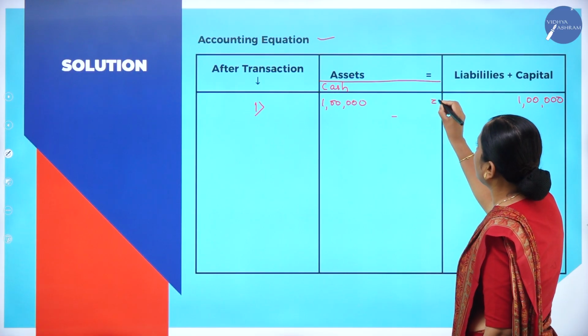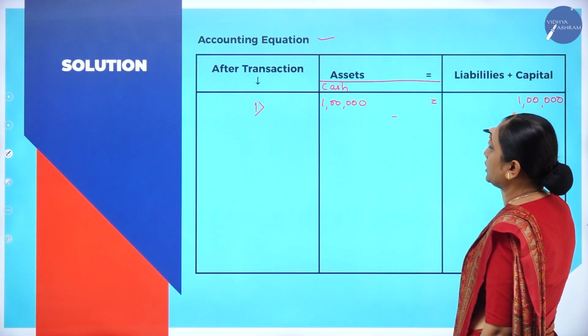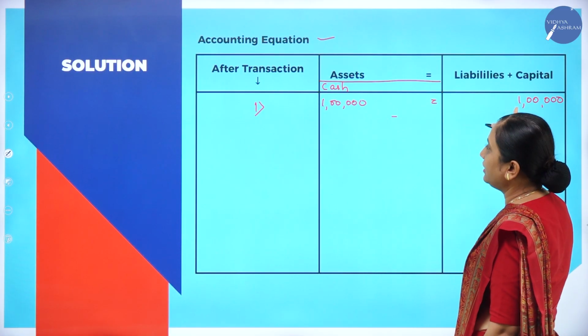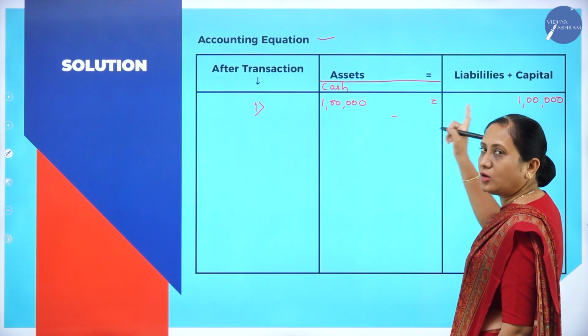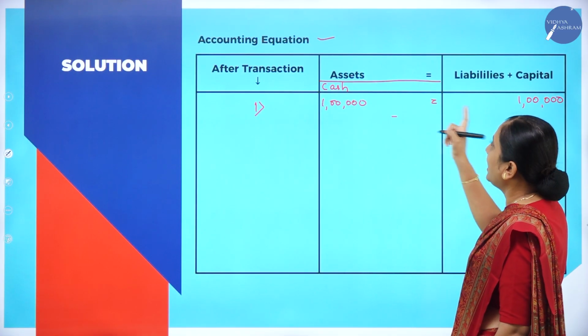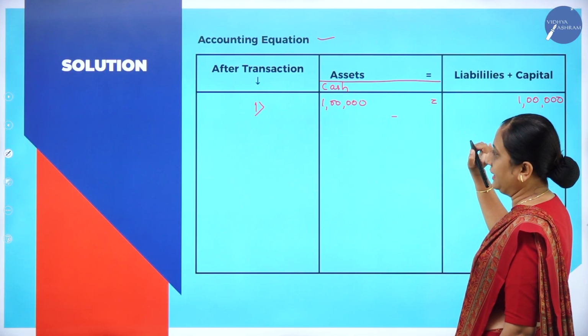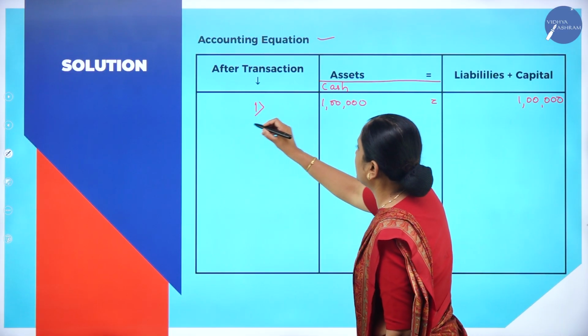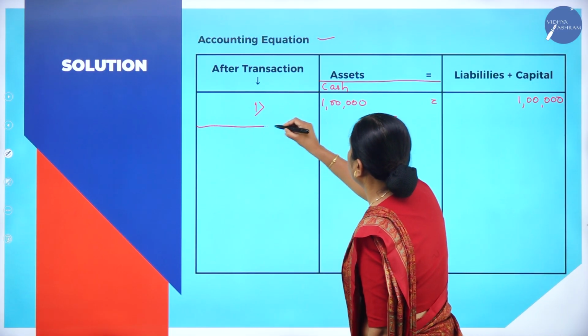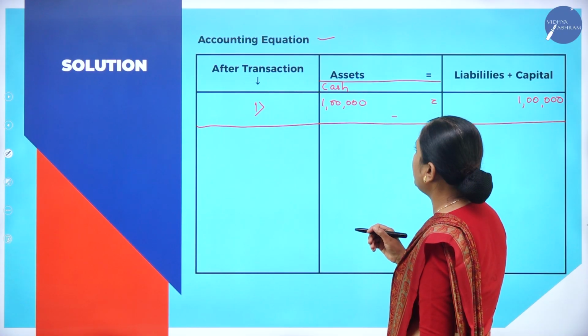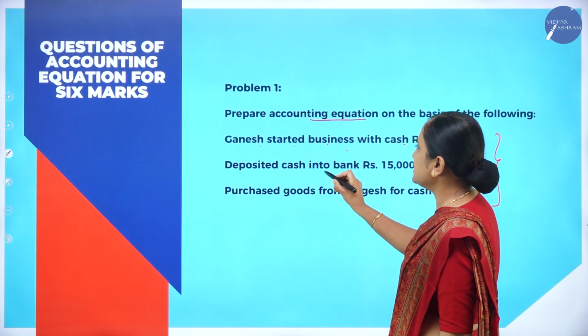Now it is tallying. Both sides are equal. The accounting equation is balancing: assets equals liabilities plus capital. The first transaction is over. Now we will draw one line like this, and move on to the second transaction.